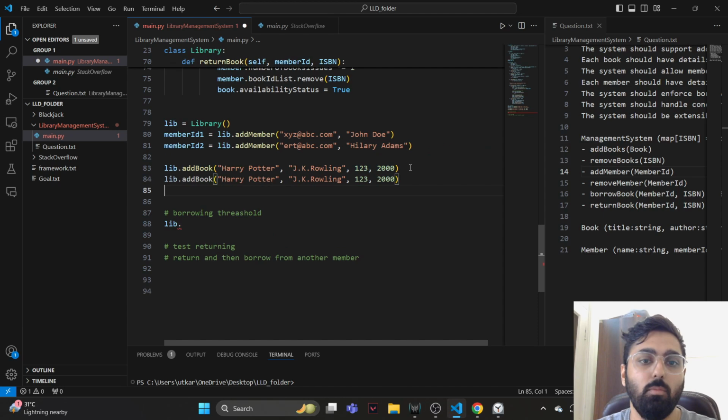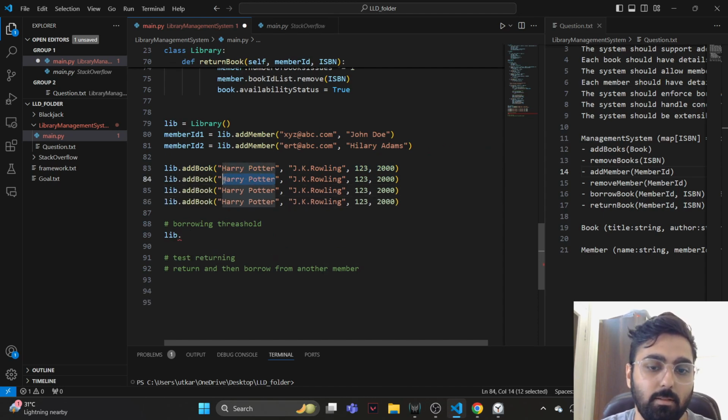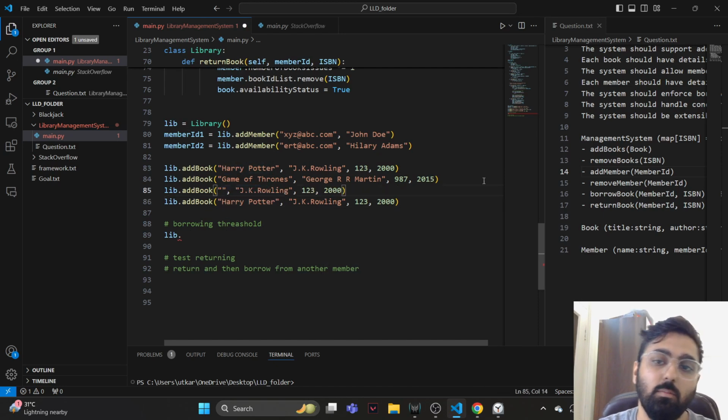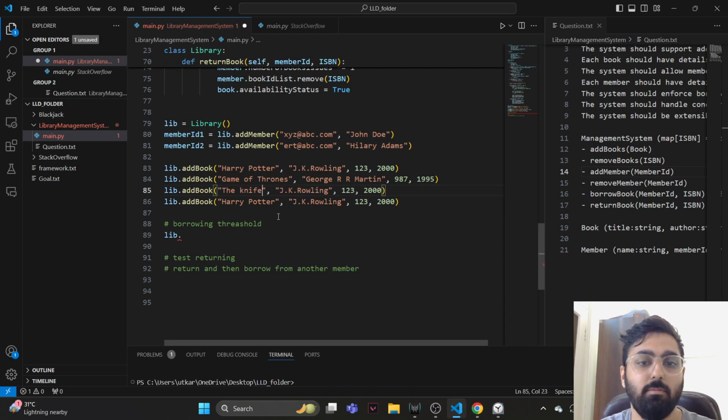Let's add a couple of more books, right? Let's say this is Game of Thrones, George R.R. Martin, and let's say this is 987 and it was maybe launched in 2015. I know it's not launched in 2015. I don't know the exact date. Maybe it was in the 1990s, 1995. I don't know. So let's add another book. We'll say the knife thief.